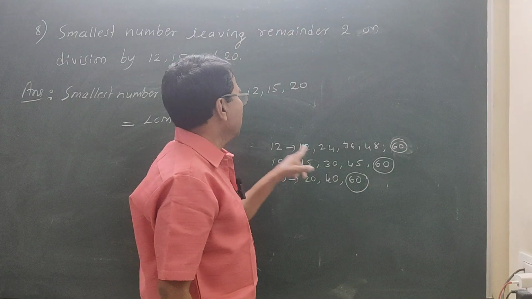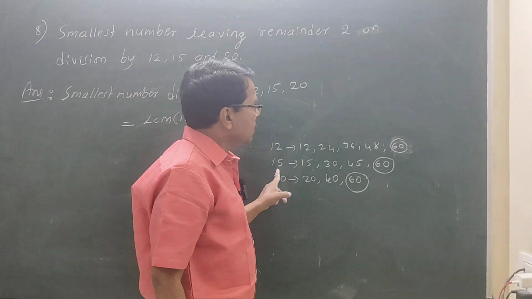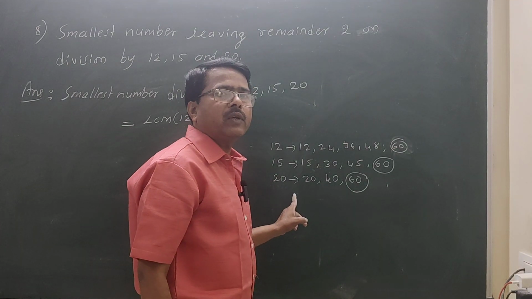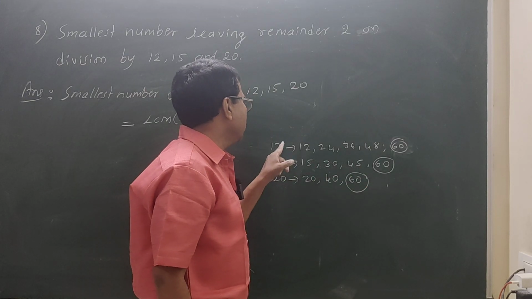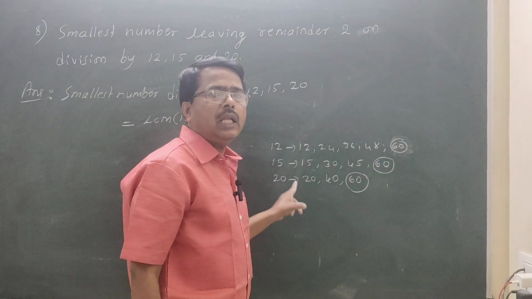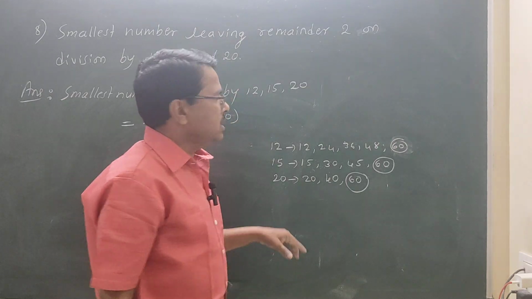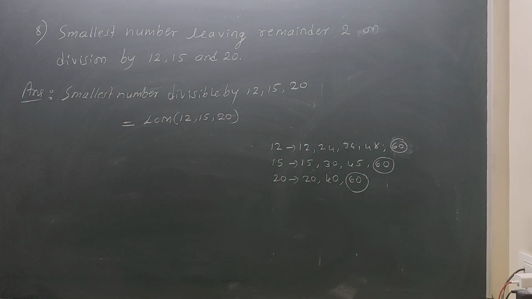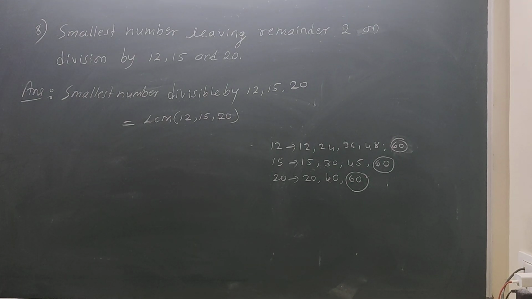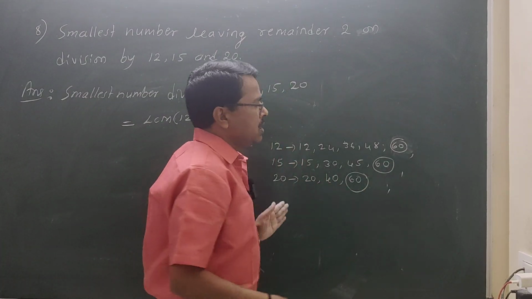This 60 is divisible by 12 also. 60 is divisible by 15 also. 60 is divisible by 20 also. Means 60 is divisible by 12, 15 and 20. Which is the next number divisible by all these?